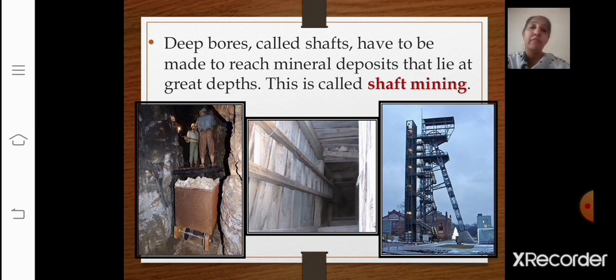Shaft mining is the process where miners dig straight down or almost straight down until they reach their desired depth. Then the mine begins to branch out in all directions. Miners enter or exit a mine through a lift or elevator that is installed where the initial vertical tunnel was originally started. By using that lift only, miners can go inside and do the mining. That is called shaft mining.